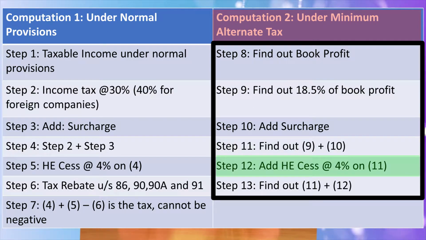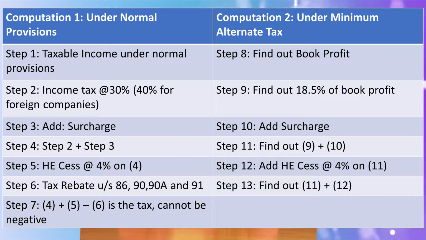Step 12 corresponds to step 5 of the normal provisions, which is adding the SHEC and EC cess, 4% on step 11. Under the normal provisions, in step 5 we added cess on step 4. Similarly here in step 12 we will add cess at the rate of 4% on step 11. After step 12 we arrive at step 13, our final step for MAT computation, which is step 11 plus step 12.